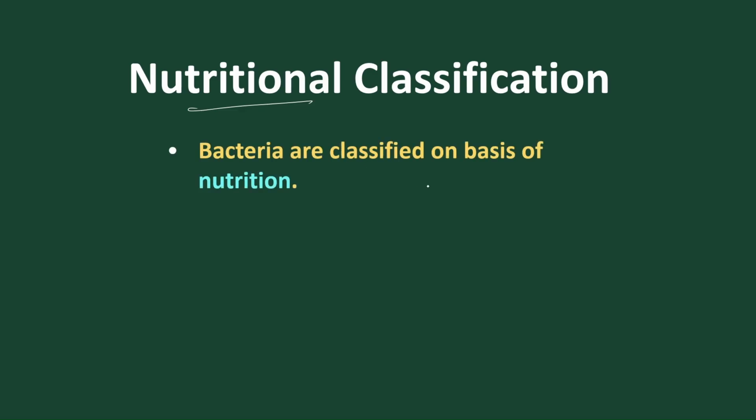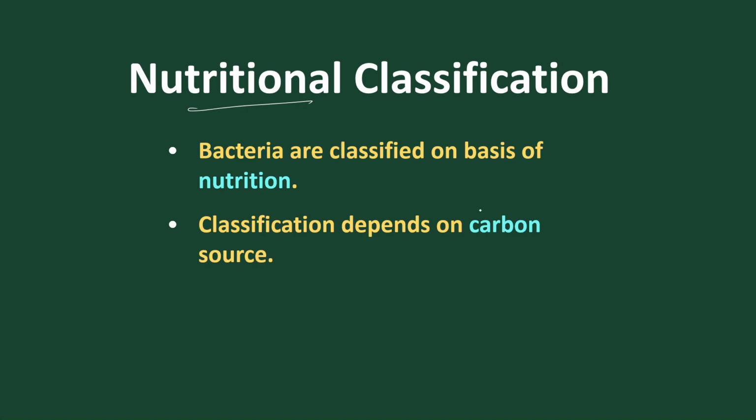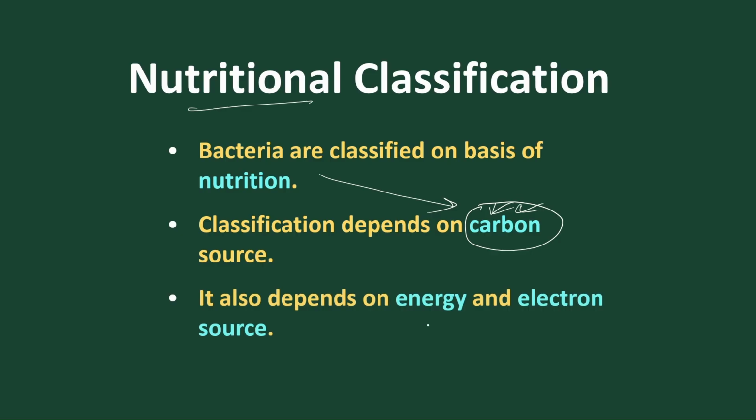Now let's classify the nutrition. What is nutrition? That is synthesis of its food materials or extracting its food materials. So bacteria are classified on the basis of nutrition into 2 types, and it depends on the carbon source. The classification of bacteria always depends upon the carbon source, because to produce organic or inorganic compounds they need carbon materials, and it also depends on energy and electron transport. So not only carbon, they also need energy, and they also need electrons to classify the nutrition.